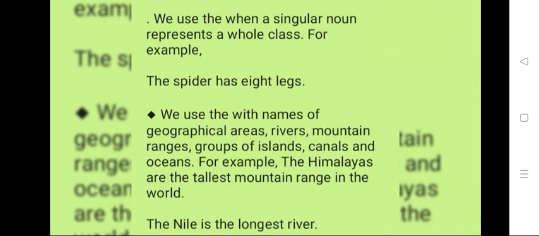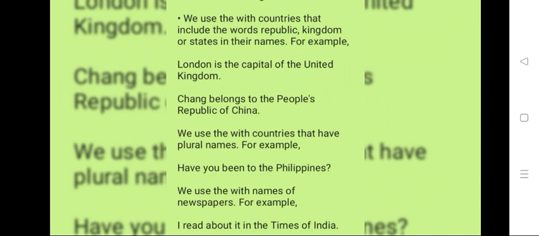We use the with the names of geographical areas, rivers, mountains, groups of islands, canals, oceans. For example, the Ganges, the Red Sea, the Pacific Ocean, the Gulf of Mexico, the Bay of Bengal, and the Himalayas.